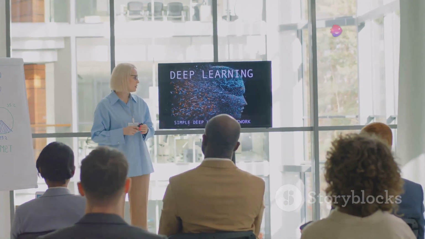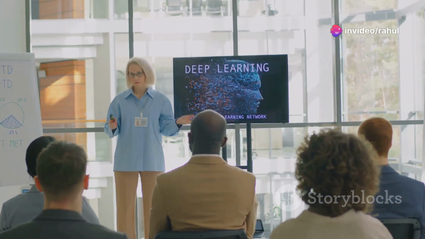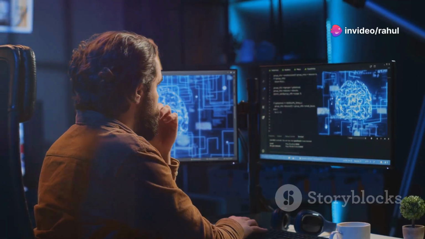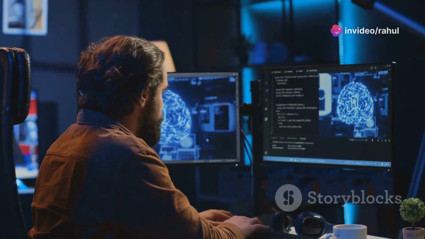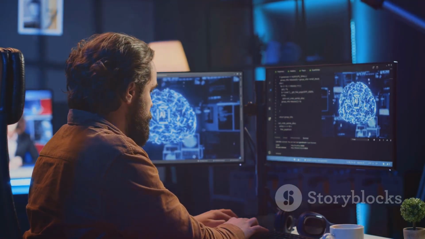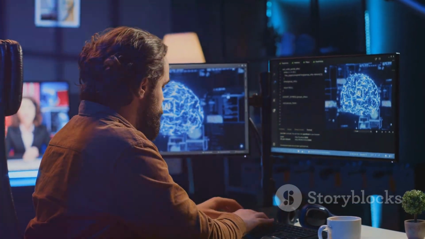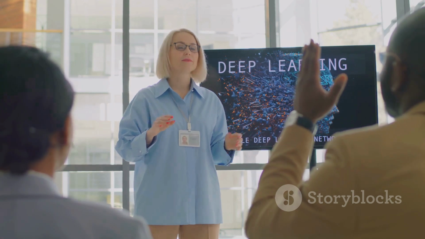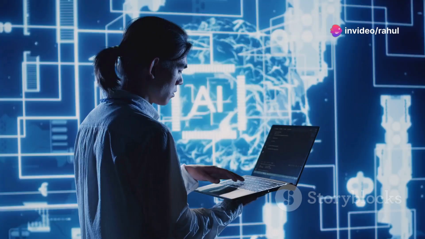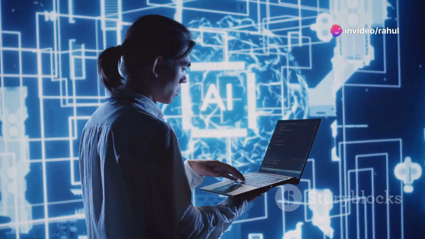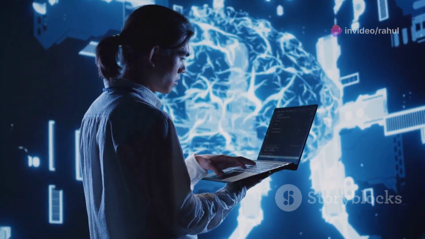Section 7. Advanced Algorithms, Refining the Art of Learning. As DRL research progresses, new algorithms are constantly being developed to address the limitations of existing methods and push the boundaries of what's possible. Double DQN, or Double Deep Q Network, is an enhancement over the original DQN algorithm. It addresses the issue of overestimation bias in Q learning, leading to more stable and accurate learning.